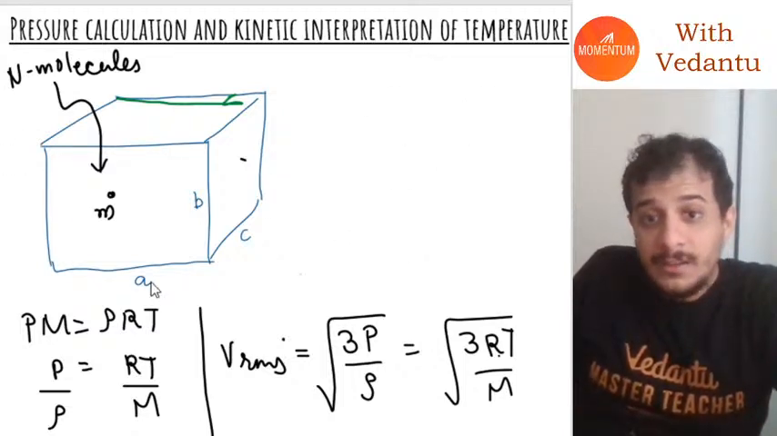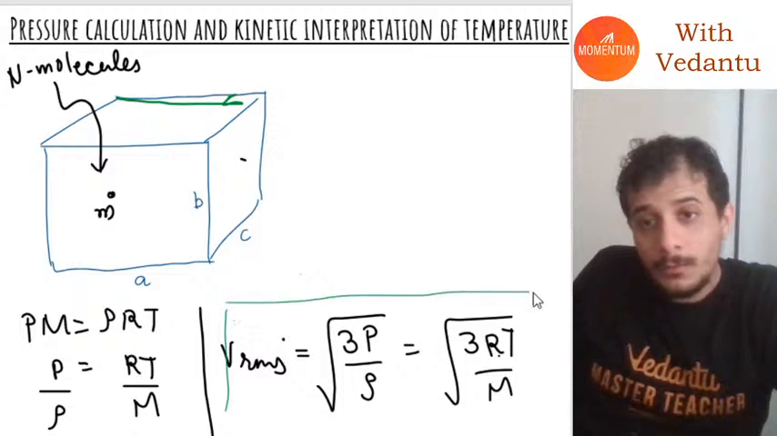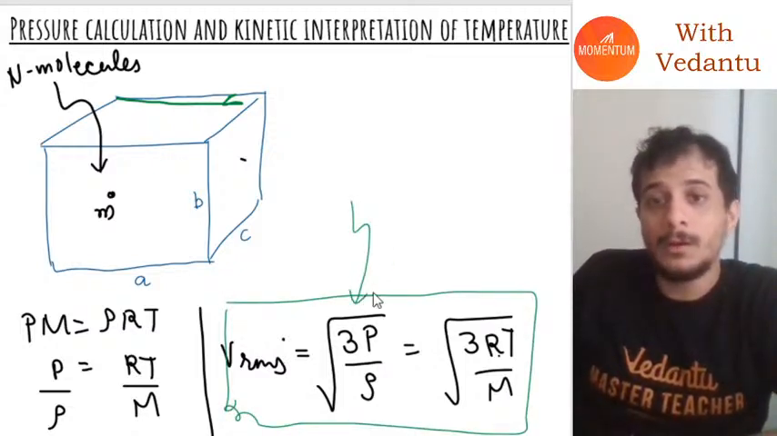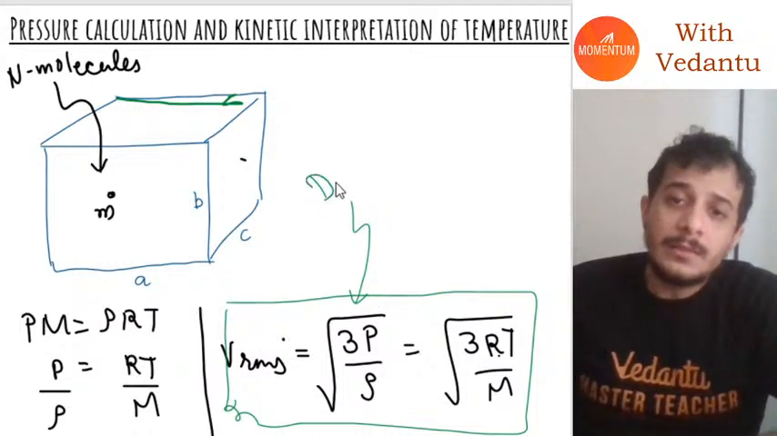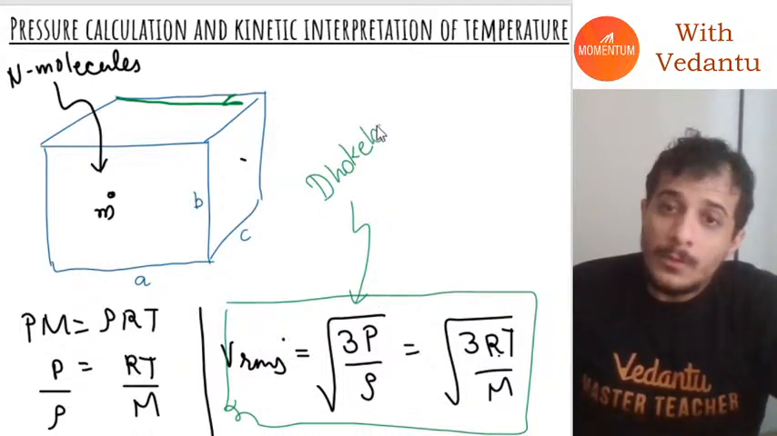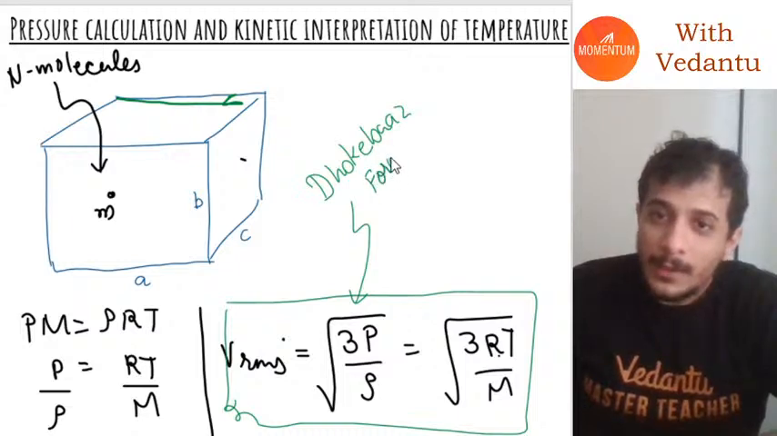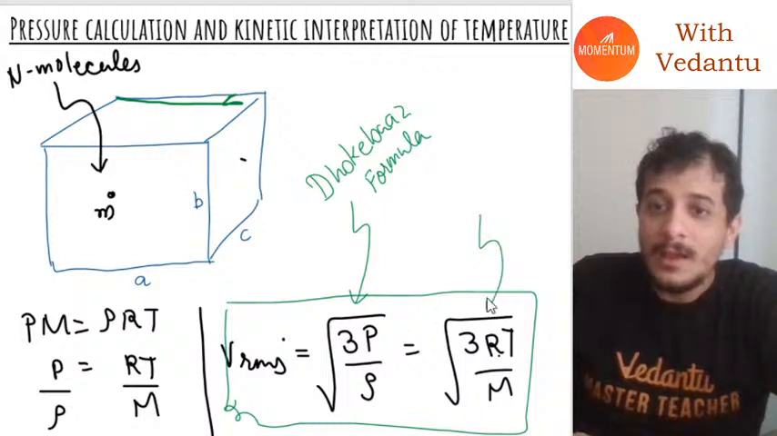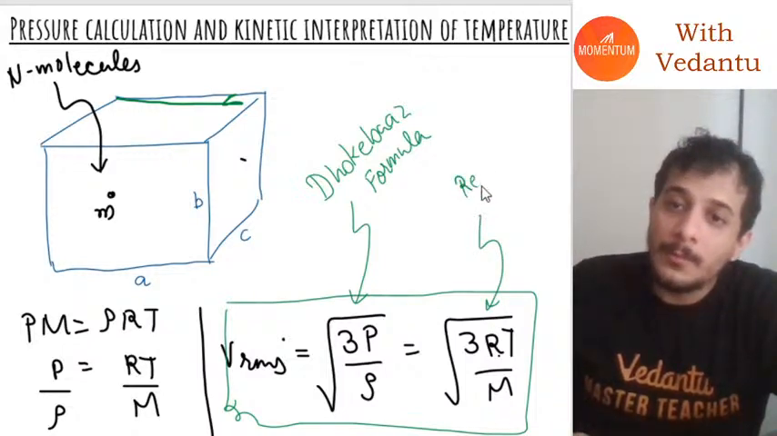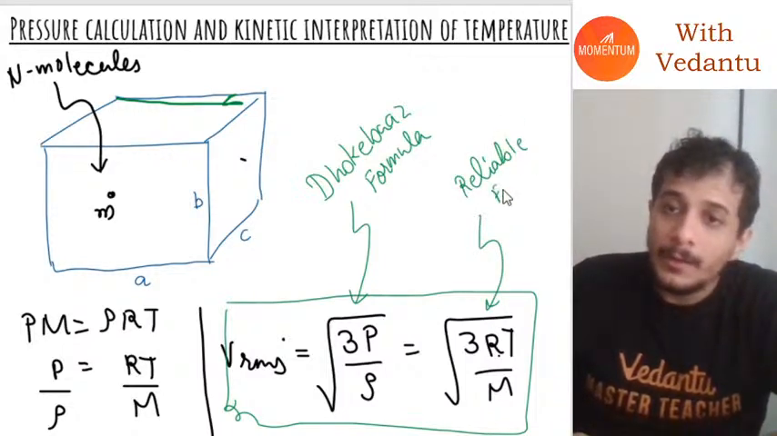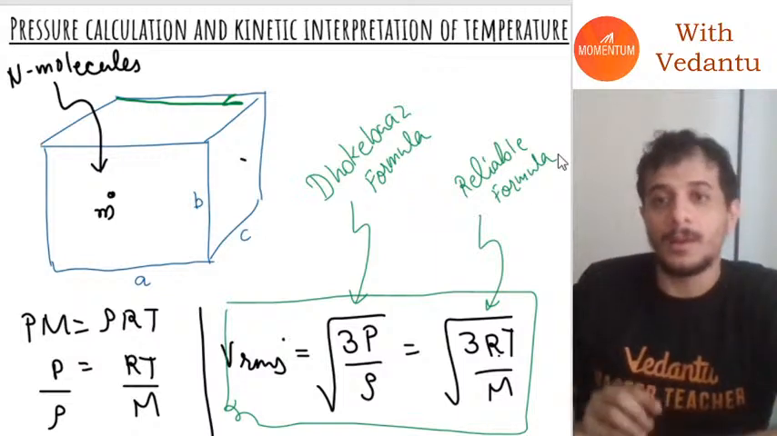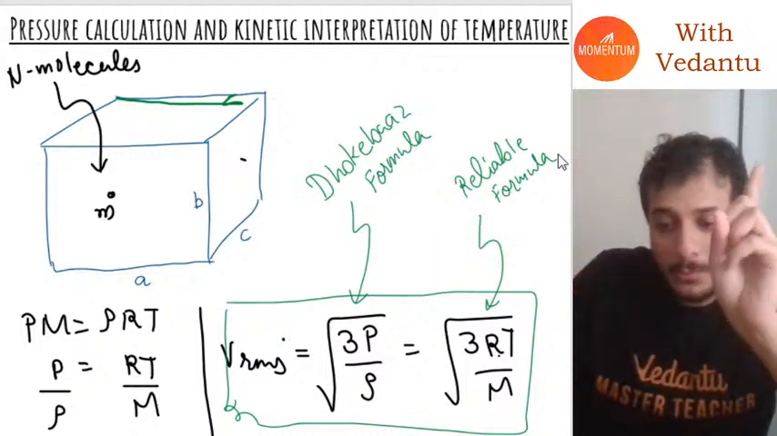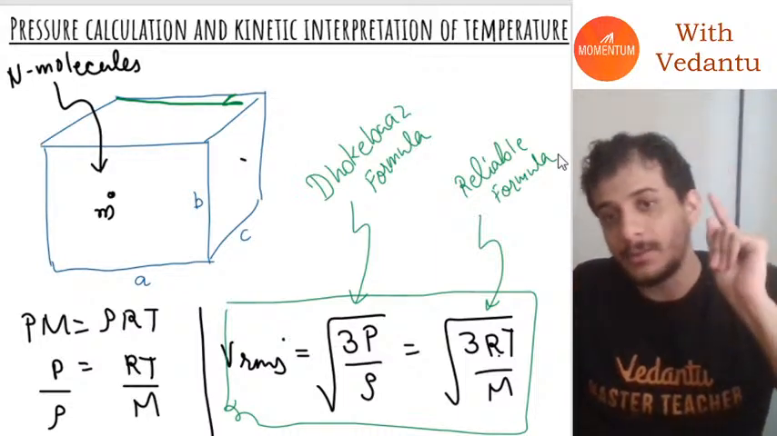Now, guys, these are the two important formulas you have to always remember. Every time, everywhere they will come, and you have to remember that this formula is a dhokebaz formula. I mean it's the correct formula, but from time to time, it will give you the wrong results. And this is what we call a reliable formula. You have to remember why; I will explain tomorrow.